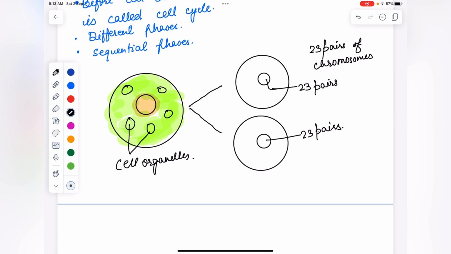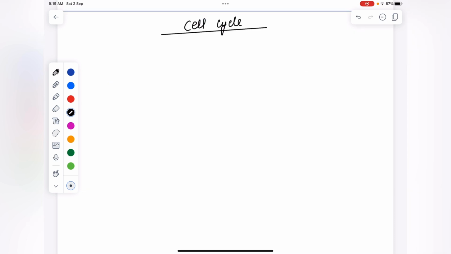It is a sequence of events where cells synthesize the genetic material and other components, and are eventually divided into daughter cells. The cell cycle is divided into two parts: the interphase, or the preparatory phase, and the second one is the M phase. What happens in this? Duplication of all the content.